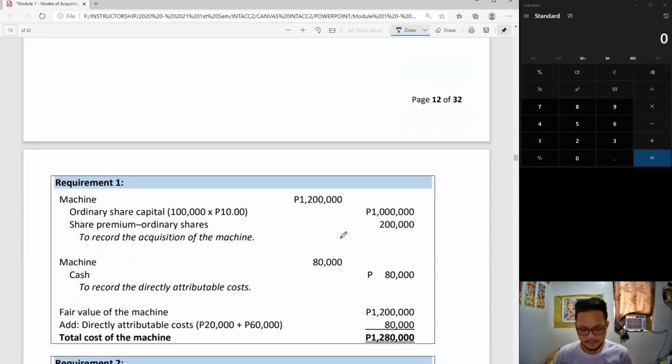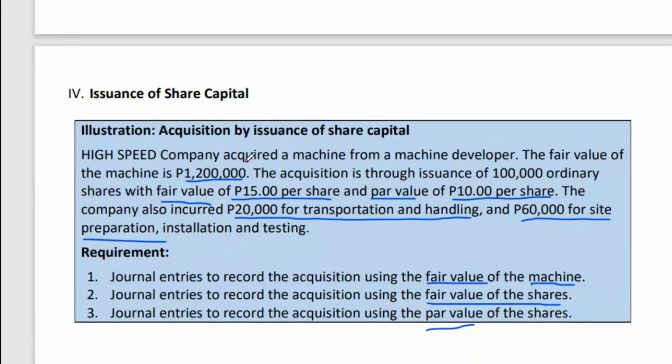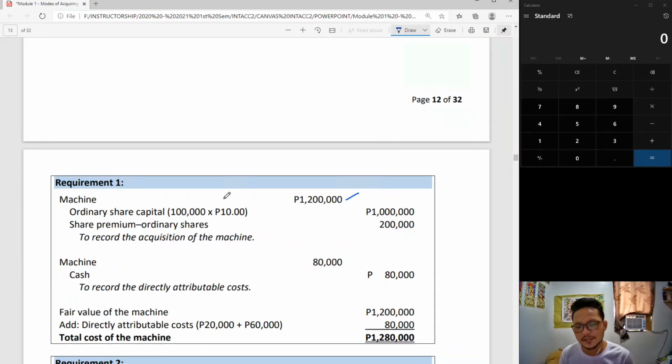Requirement number 1. So for the first journal entry, the purchase price is the fair value of the asset received. Of course, since we issued shares, we will be crediting ordinary share capital but only to the extent of its par value, 10 pesos. The remaining 200,000 will be credited to share premium. Directly attributable cost for 80,000. And then the cost of the machine using the fair value of your asset received is 1,280,000.